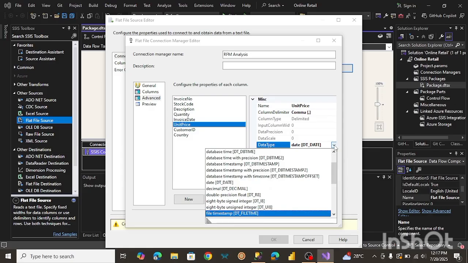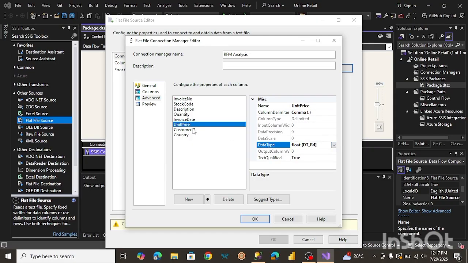Let's just use a float. All right. Customer ID, integer. Okay. Country, string. Invoice number is also a string. All right. So I'm just going to leave it as is for now. So let me just click on OK.